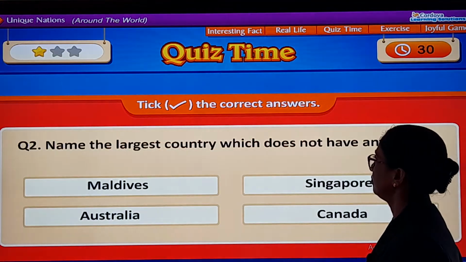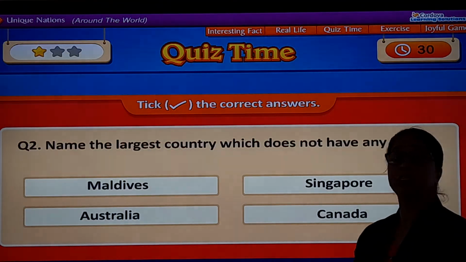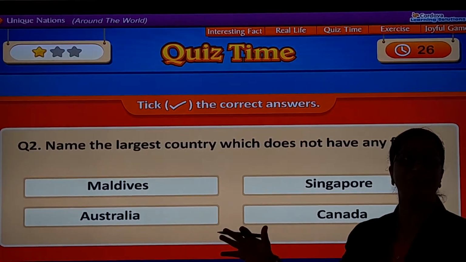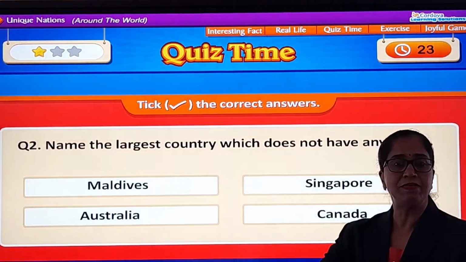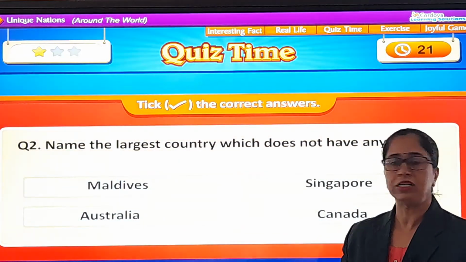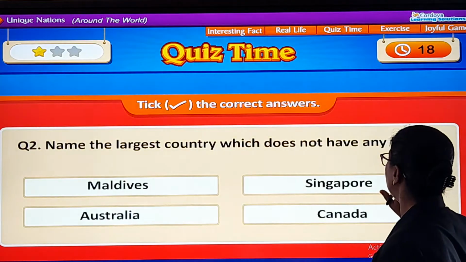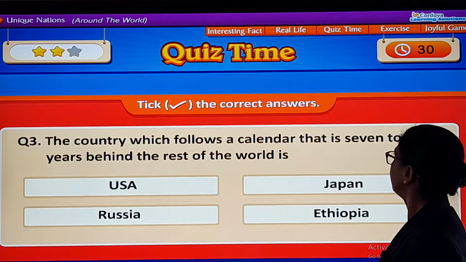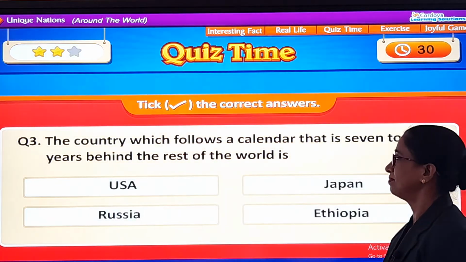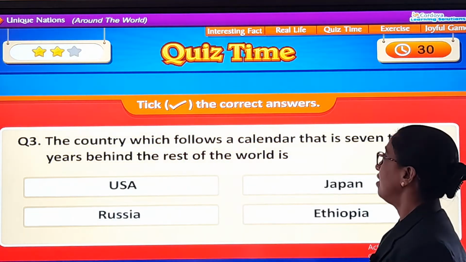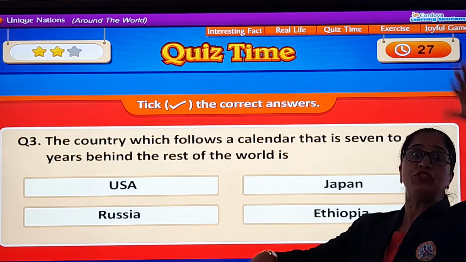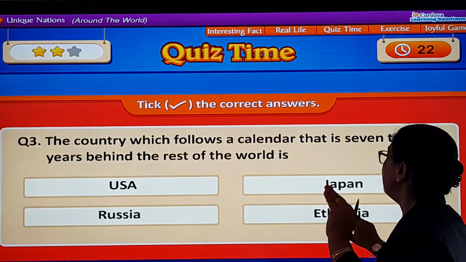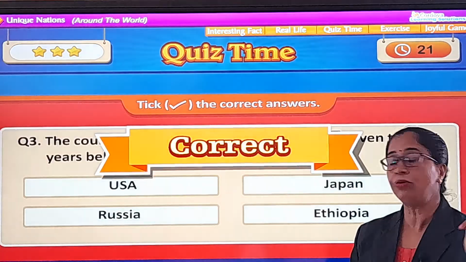Name the largest country which does not have any farms. It is a large country, but it does not have farm. It is all city around. फार्म किधर दिखता है जहाँ animals or grass सब वो तो village areas में. And which is that city that does not have? Singapore. A country which follows a calendar that is 7 to 8 years behind the rest of the world is? Very unique. They are following calendar which is 7 to 8 years पुराना behind the rest of the world, which is Ethiopia.